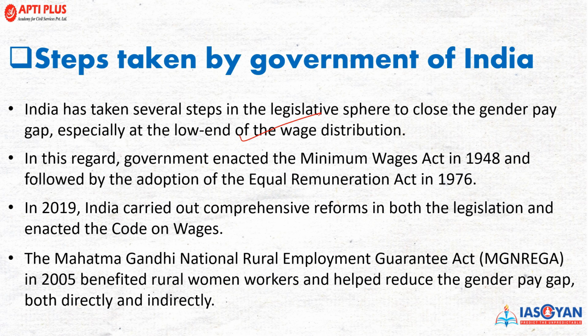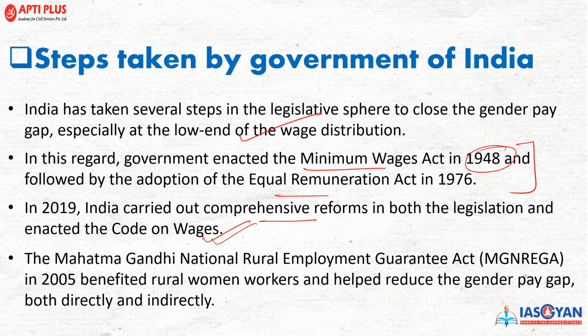In this regard, the government has come up with the Minimum Wage Act of 1948 and adopted the Equal Remuneration Act 1976. The government has also come up with the new labor codes, where all these bills and acts are going to be compiled into four codes. In 2019, the government came up with a comprehensive reform of both legislations and enacted the Code on Wages. You can even read the details, but the implementation is still pending in many states because of the reluctance the states have shown regarding the implementation of these bills.